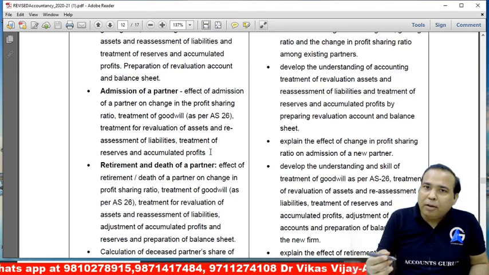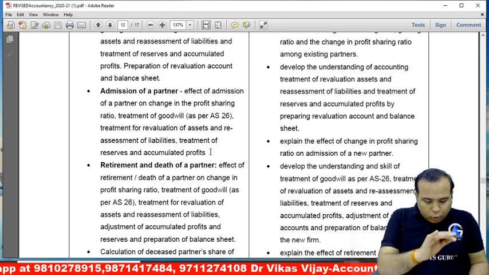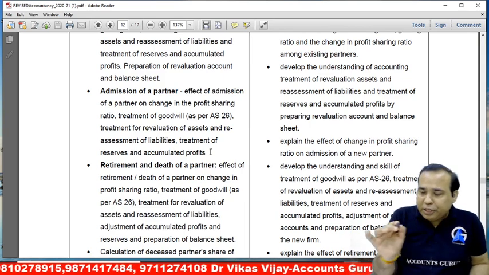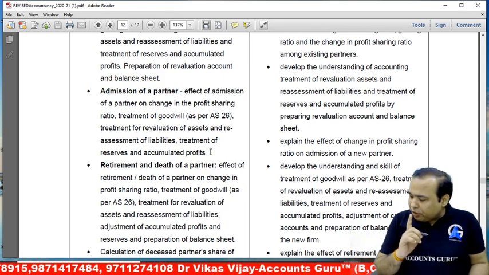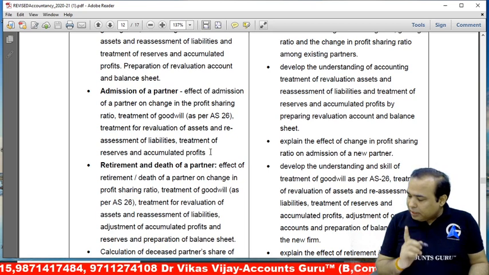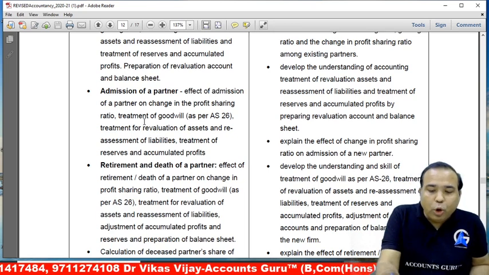Maybe you can explain with the help of one or two illustrations, but you don't have to go into detail about this last line, about the preparation of partners' capital and the preparation of balance sheet. So what you have to do is only till the treatment of accumulated profit.